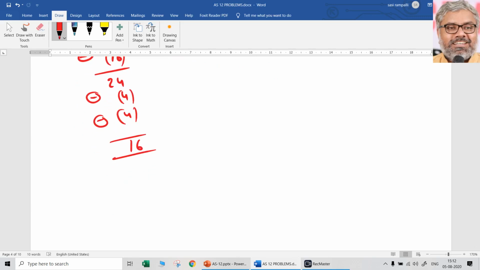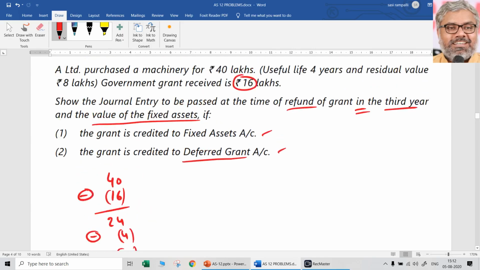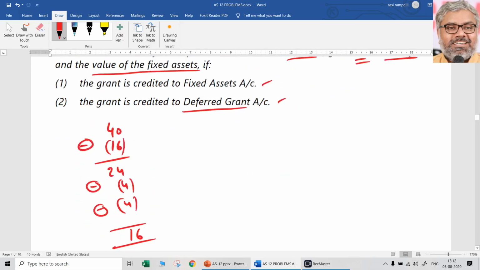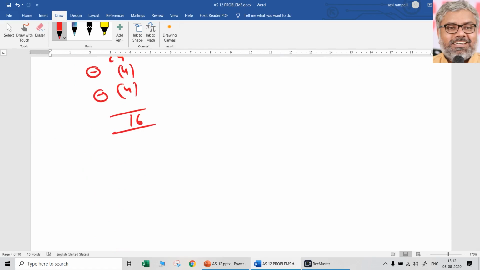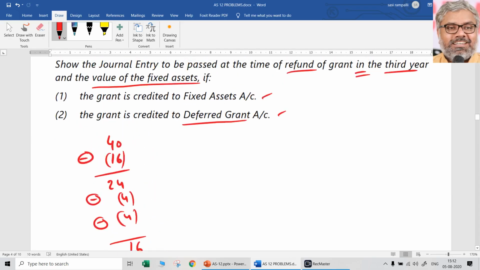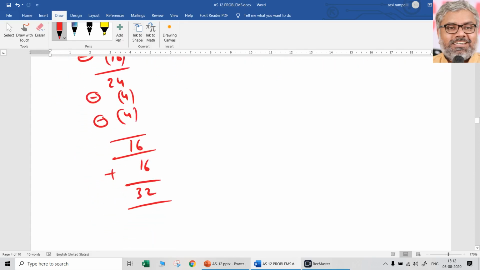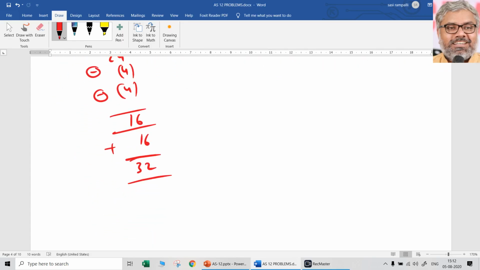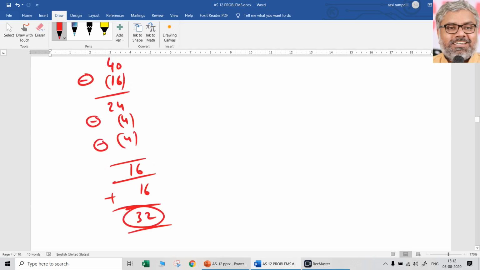Now what is happening? Now government grant which was received earlier has to be refunded. That means entry has to be passed: fixed asset account debit, to bank account. Now what is the fixed asset value in the books of accounts, that's what he is asking. So the answer is 32 lakhs. After refund of the grant, 32 lakhs is the value of fixed assets.